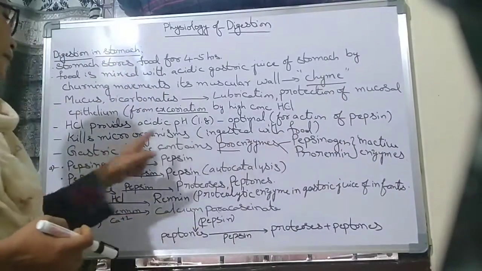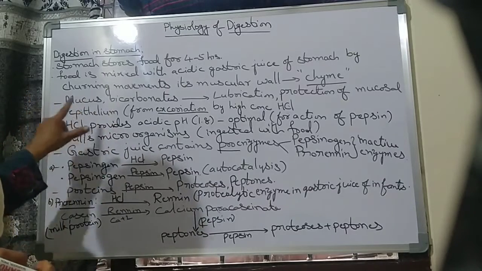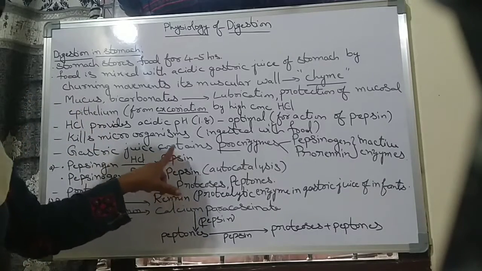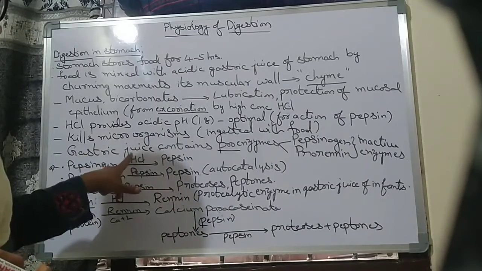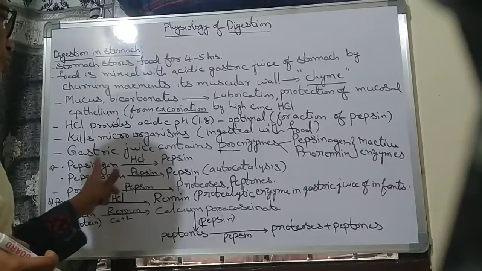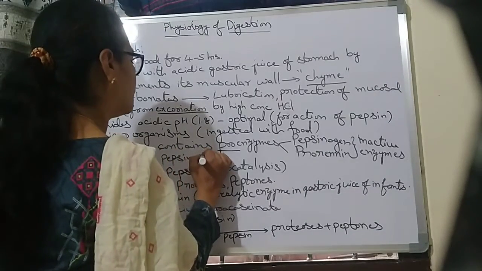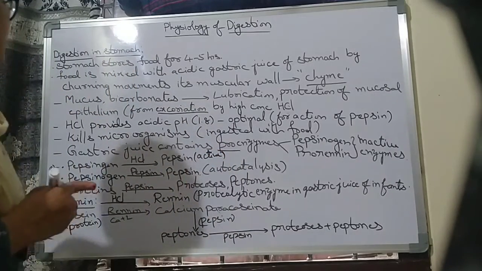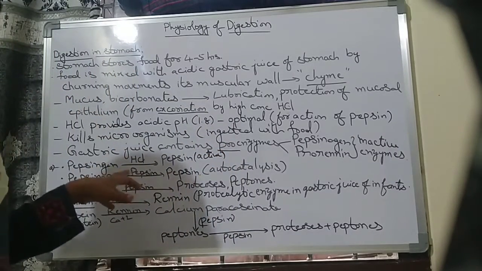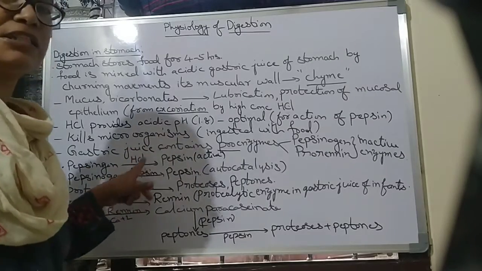Here pepsinogen, in the presence of HCl, is converted into pepsin. Pepsinogen is the inactive one, and HCl converts that pepsinogen into pepsin, which is the active form. Sometimes this pepsinogen is converted by the pepsin itself.